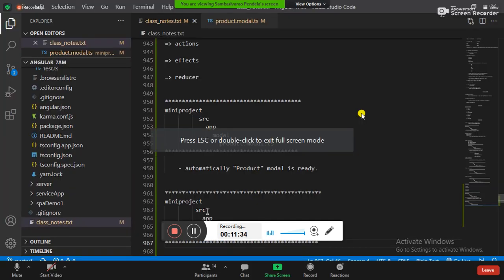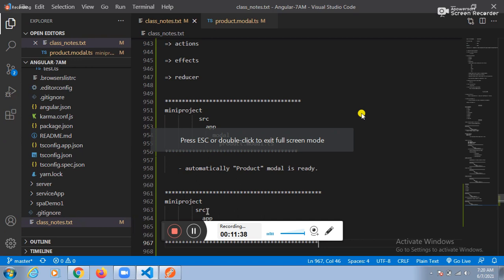Hit the server. What is the second action? Getting the positive response. What is the third action? Getting the error, catch the negative error. Totally three actions we have here.